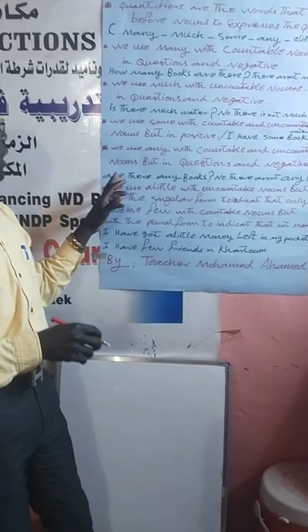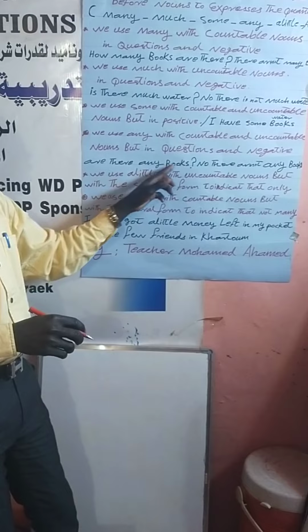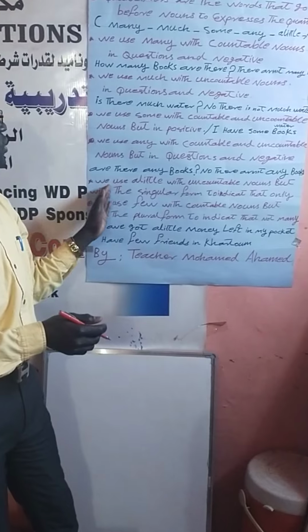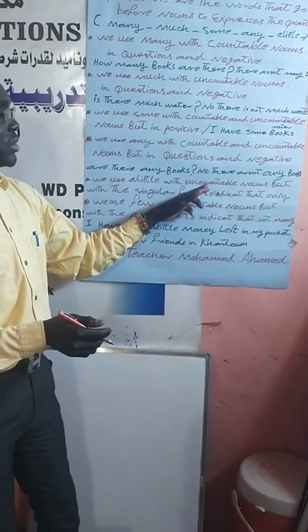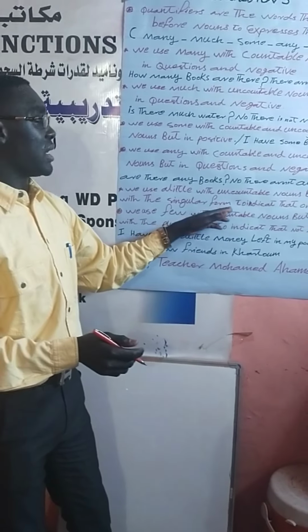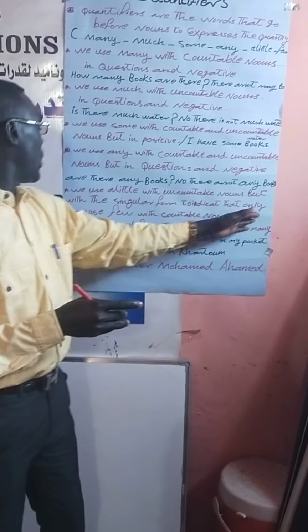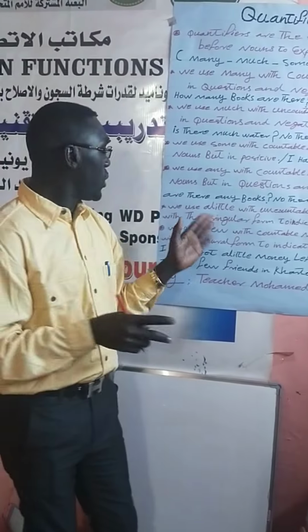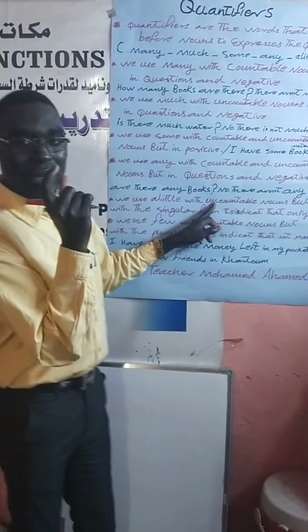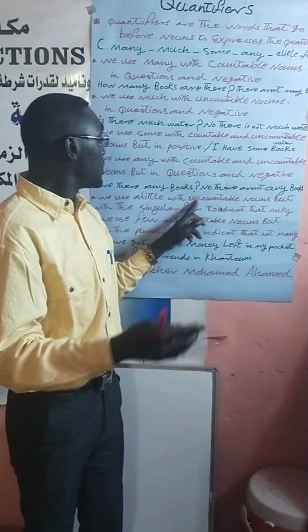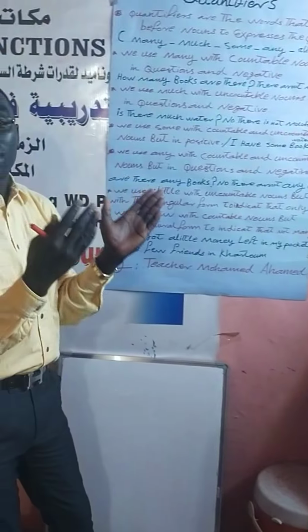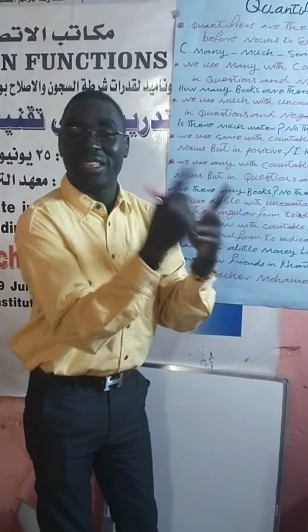As the example is written here, are there any books? No, there aren't any books. So we use a little with uncountable nouns, but with the singular form, to indicate only, that something is only. A little goes with uncountable nouns, and those uncountable nouns must go with a singular form, in order to express that something is only.